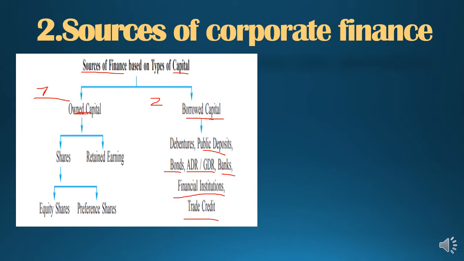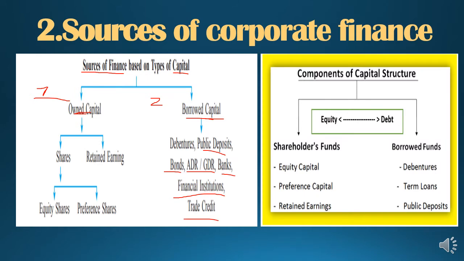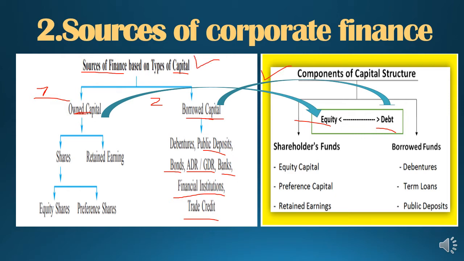Student, in the last video I had also given another flow chart. Here I am comparing the two because you should not get confused, students. Let me tell you, own capital is nothing but the equity capital. So own capital is also known as equity capital, and the borrowed capital is also known as debt capital. Only the name is different; the pattern and the content are one and the same. So sources of finance, types of capital and components of the capital structure are one and the same, students.